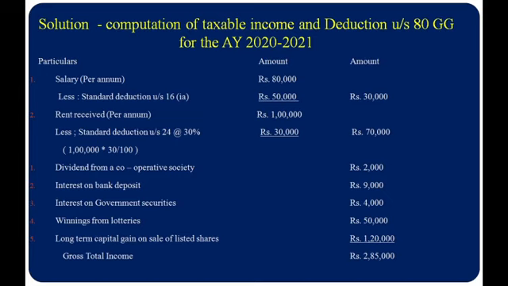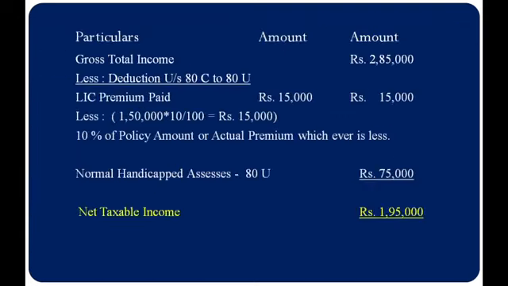So aggregating all the heads of income: 30,000, 70,000, 2,000, 9,000, 4,000, 50,000 and 1,20,000. The total gross total income was rupees 2,85,000. So this is the gross total income of Mr. X.